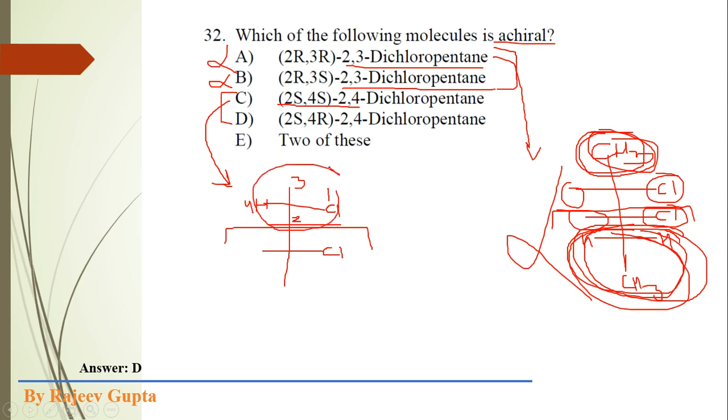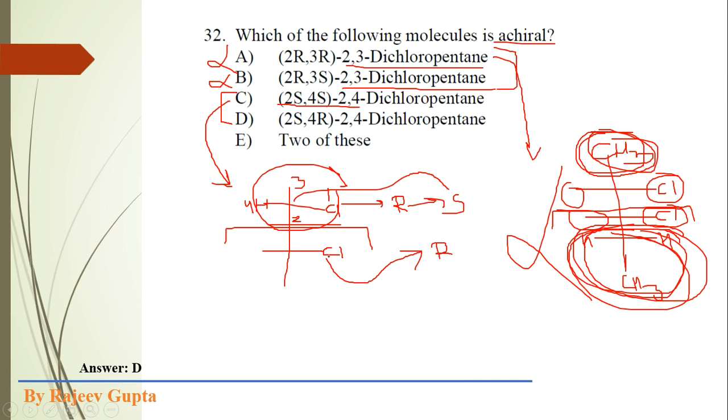Now 1 to 2, 2 to 3 is a clockwise rotation, so it could be R, but we reverse the answer, so it is S, because the fourth priority group is present on the horizontal line in this Fischer projection. Now this will obviously be R.